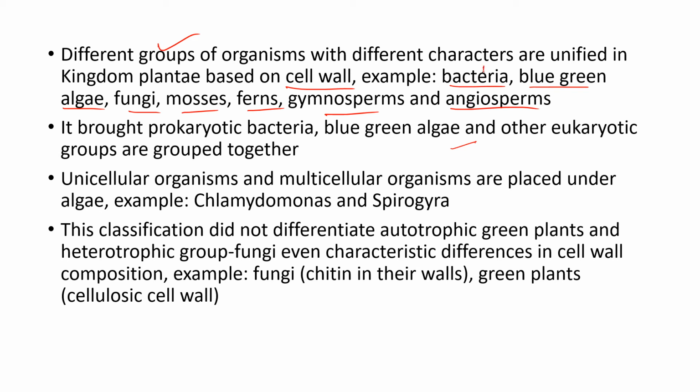The cell wall in the bacteria is different, in the blue-green algae is different, in fungi is different, and in mosses, ferns, gymnosperms, and so on. These all are different characters. The composition is different. Even though the composition is different, they have been placed into one category, that is the kingdom Plantae. Why? Because plants contain a cell wall, hence all the organisms which have a cell wall were placed into the kingdom Plantae. So this is one of the mistakes.